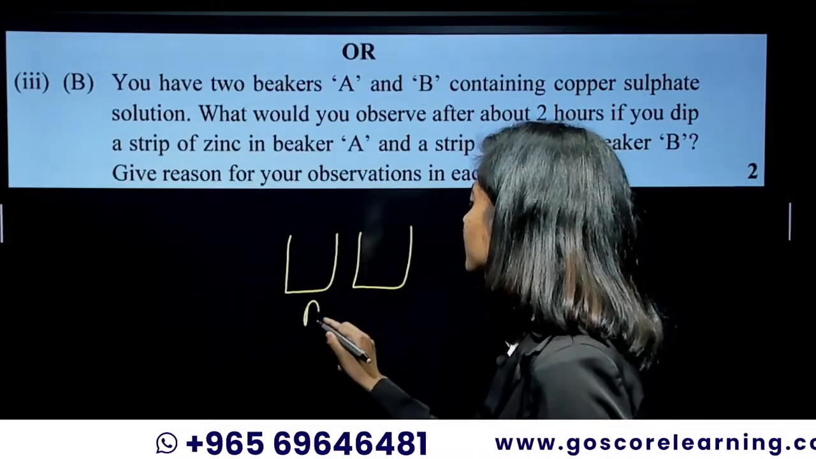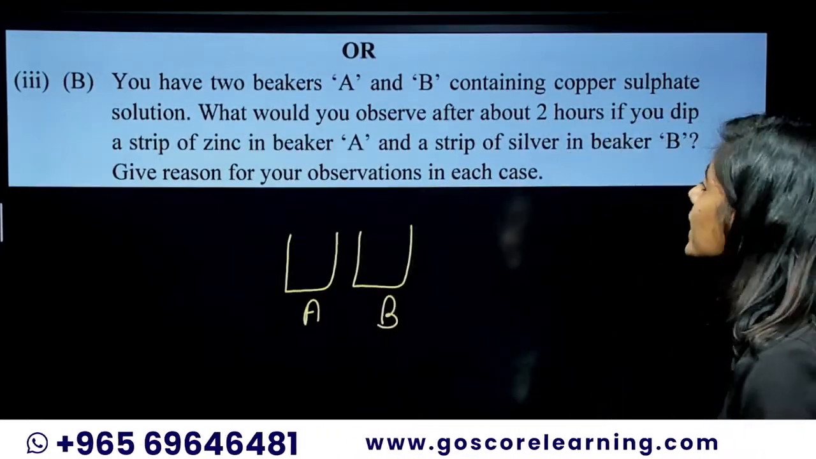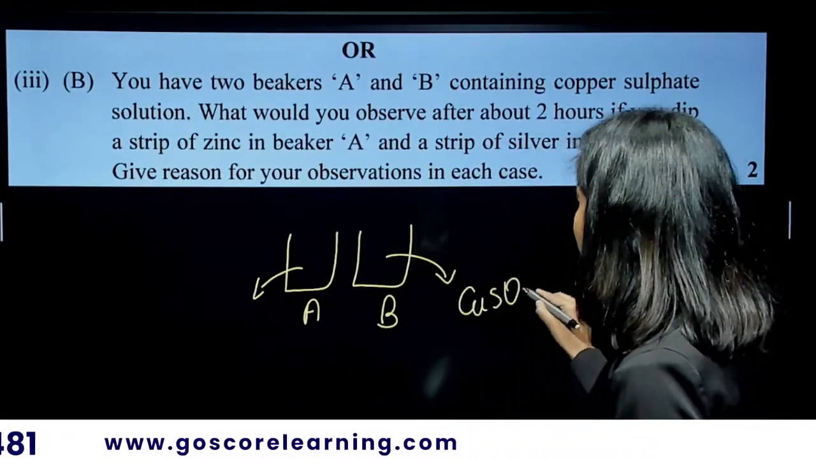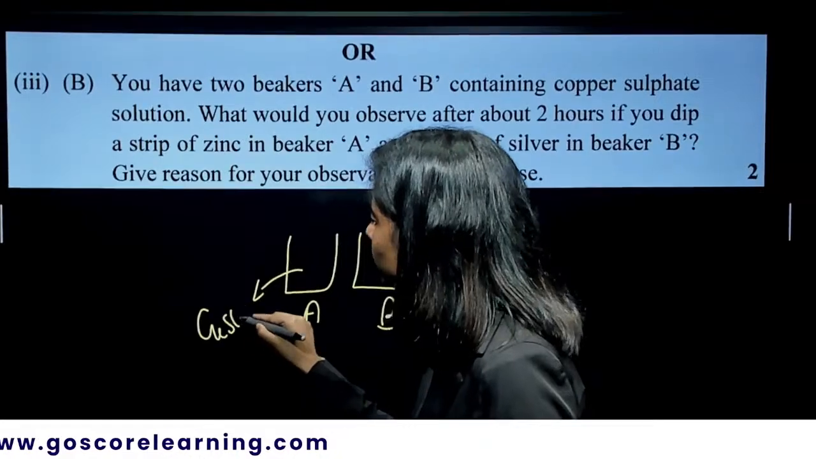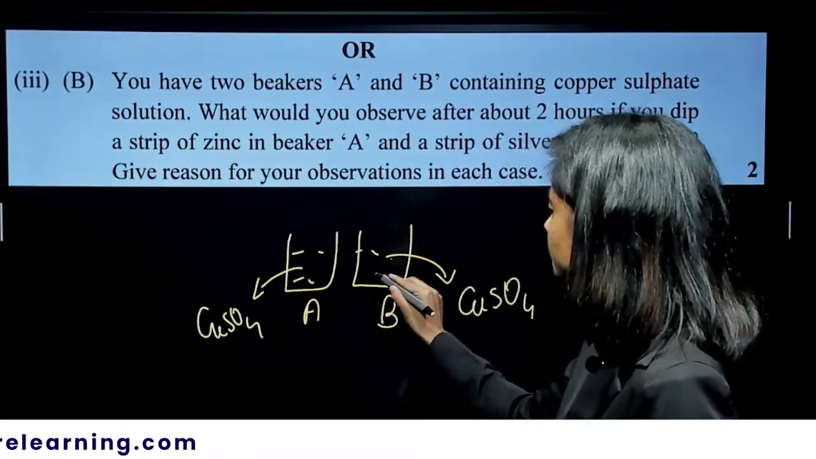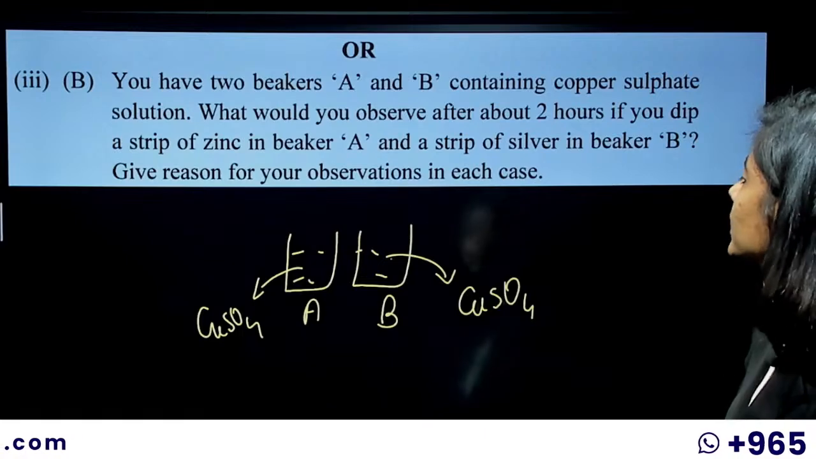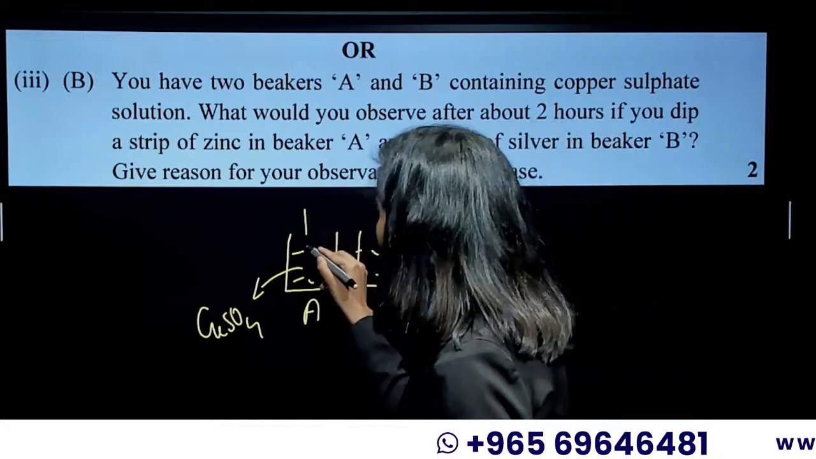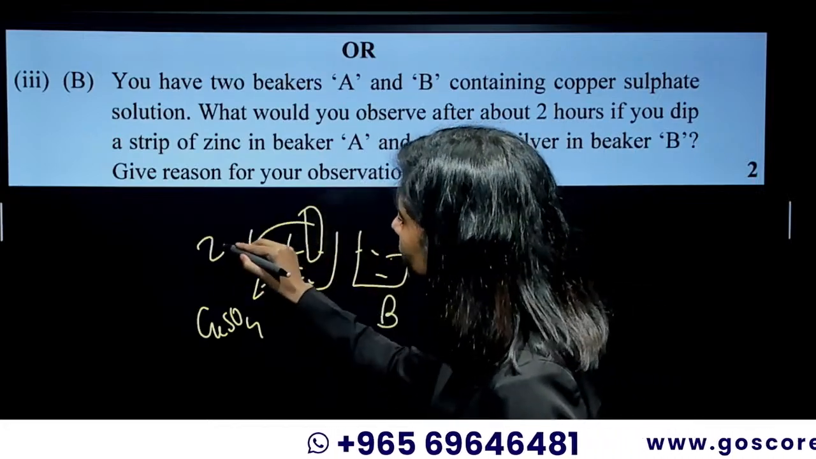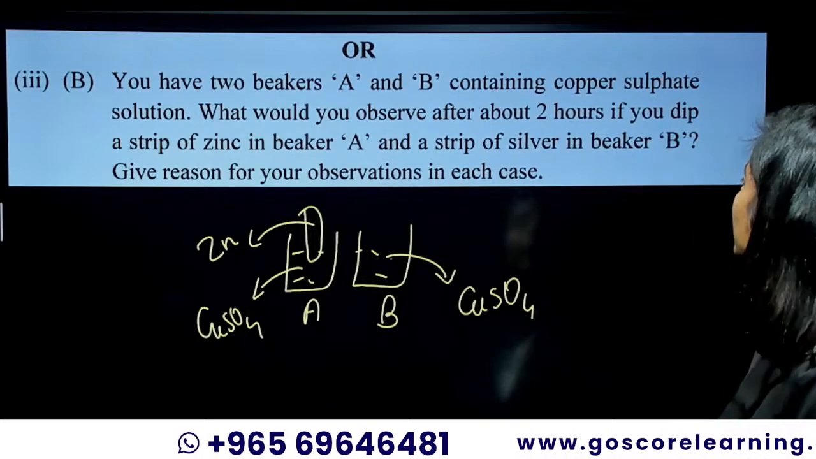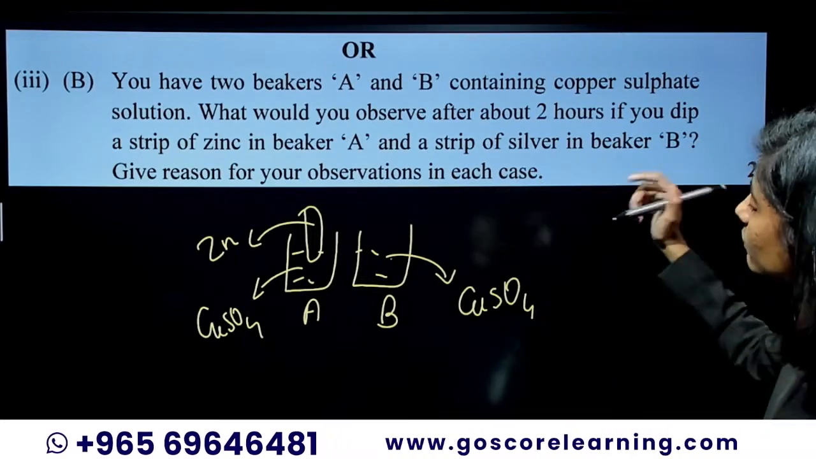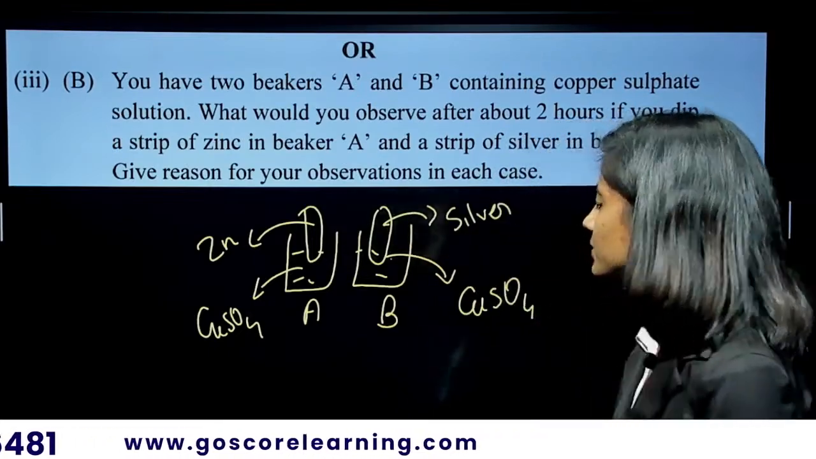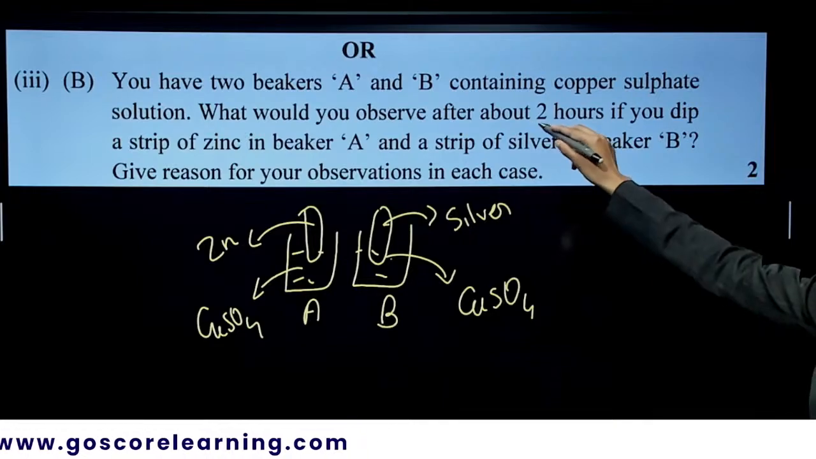Both of them contain copper sulfate solution. What would you observe after 2 hours if you dip a strip of zinc in beaker A and a strip of silver in beaker B? What's the observation that you will make after 2 hours?